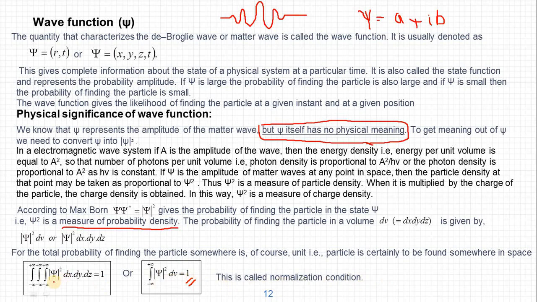Simply multiplying psi square with the dimensional quantity dx or dy dz will give the probability at that point, that is within dx or dy or dz. If we add all those probability values from minus infinity to plus infinity, because integration is nothing but repeated addition, it should be equal to 1. So this is called the normalization condition.